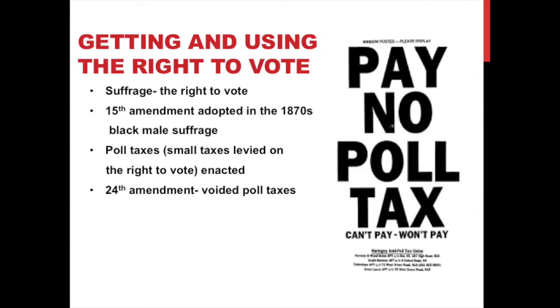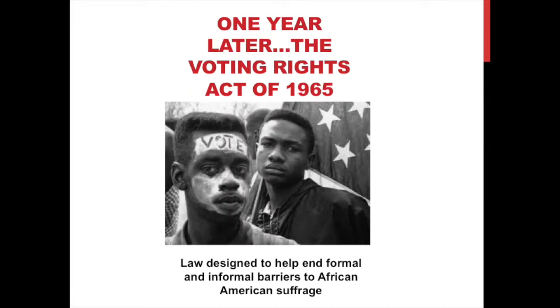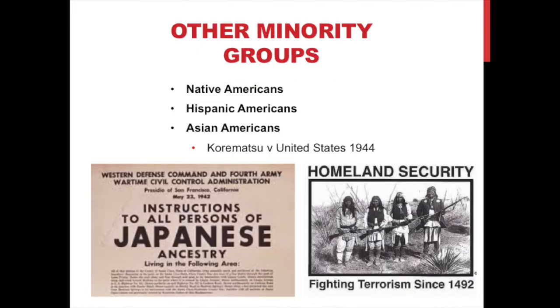When talking about equal rights for different races, suffrage, which is the right to vote, is a major theme in the step towards equality. Even though the 15th Amendment allowed black males the right to vote, which is also suffrage, poll taxes were enacted to prevent them from being able to vote. However, the Voting Rights Act of 1965 allowed these black men to vote without any barriers.